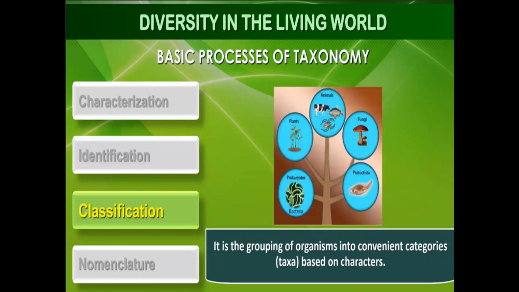Then you have to classify. It is grouping of organisms into convenient categories based on the characters. For your new organism, you see what the characters are. We already have the five kingdoms: Monera, Protista, Fungi, Plantae, Animalia. Those characters are already written in a book. You write the characters of your organism, compare them with all the characters already present, and see where it matches exactly. Then you group it in the group where the characters match.